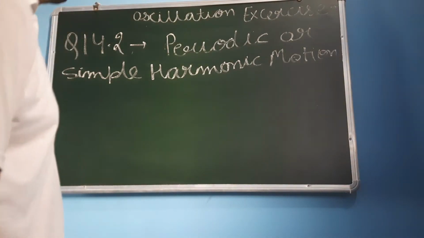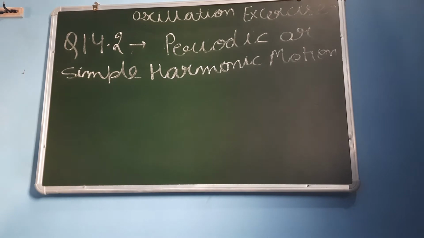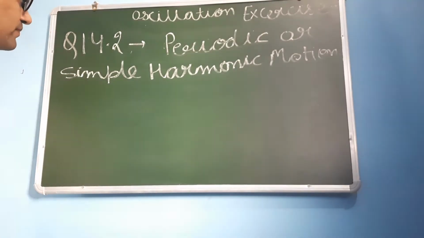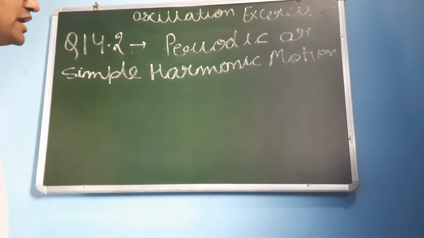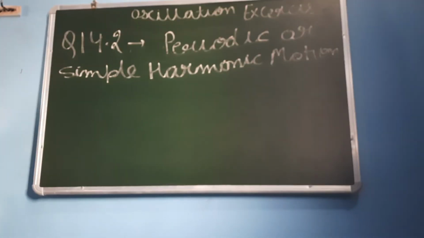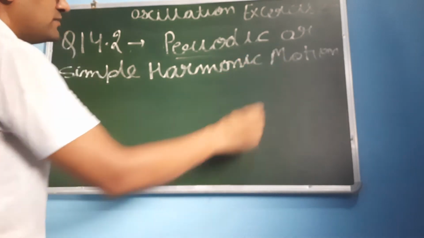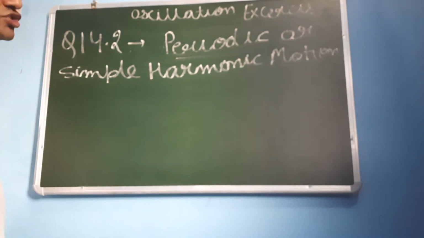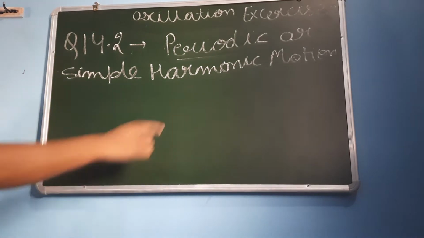Hello everyone. Now we will discuss question number 14.2 of the oscillation chapter from NCERT. These are the questions of the exercise. In this question, we are provided with some examples and we have to tell whether these examples are periodic motion, simple harmonic motion, or both. So first of all, what is periodic motion?